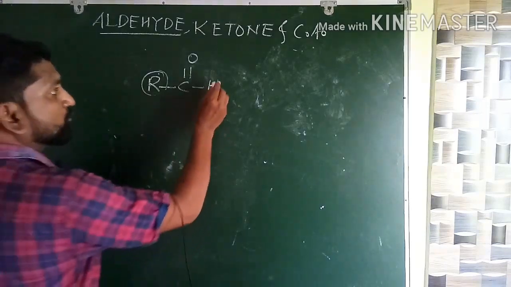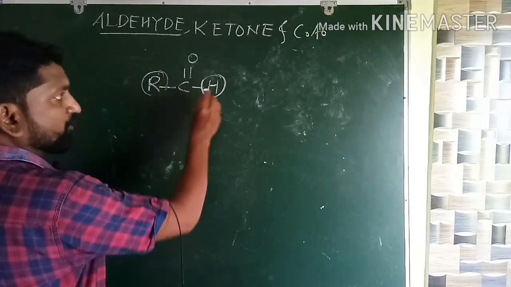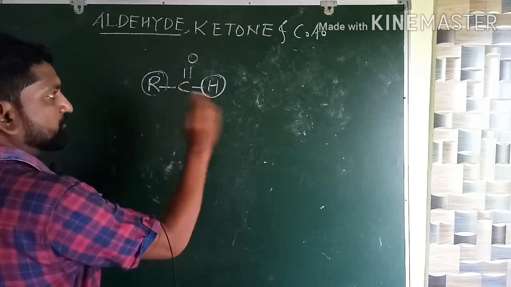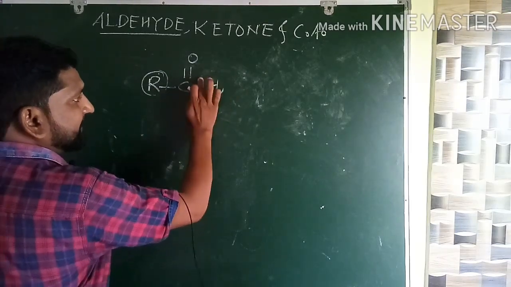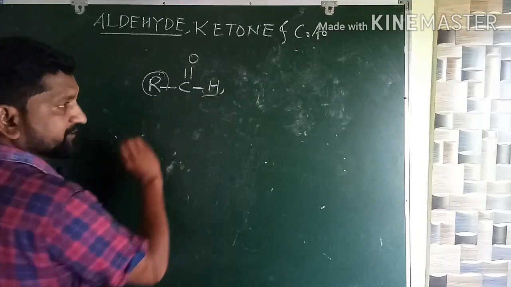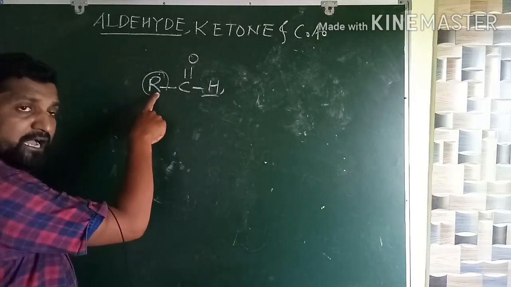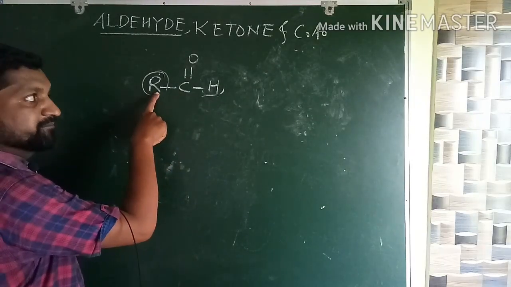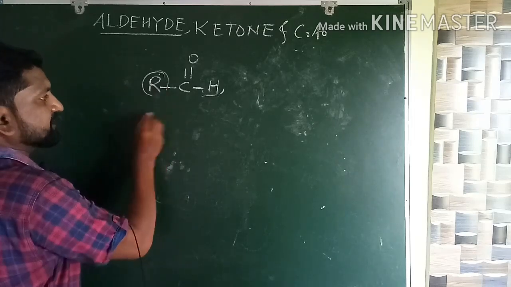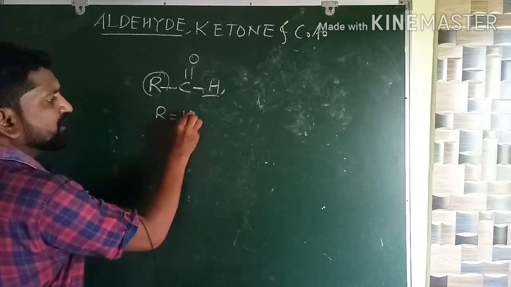Here the role of hydrogen is very important. This hydrogen must be there, and this R value can be altered, can be changed. In the first case R must be equal to hydrogen.